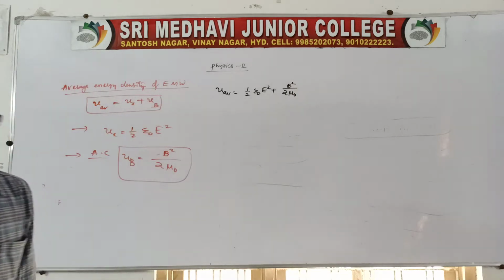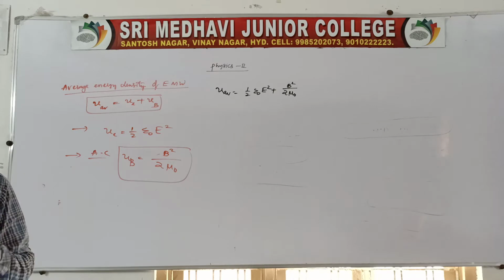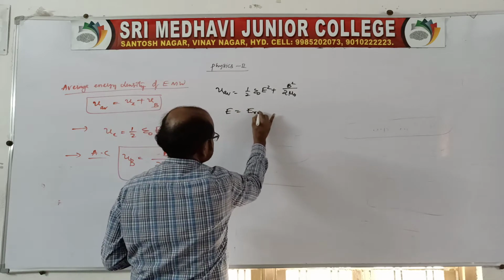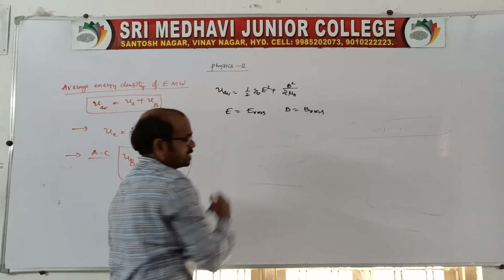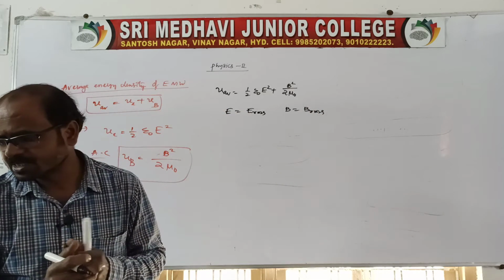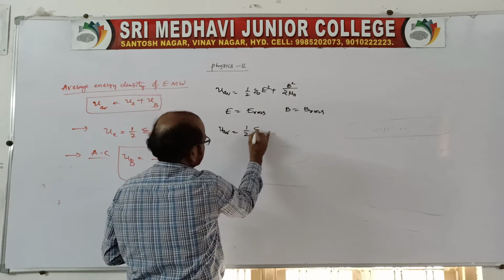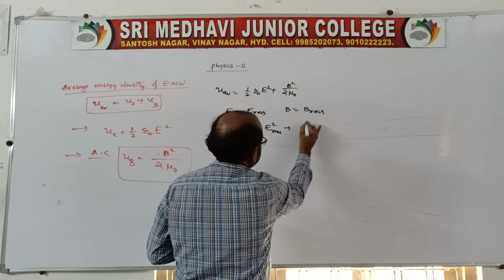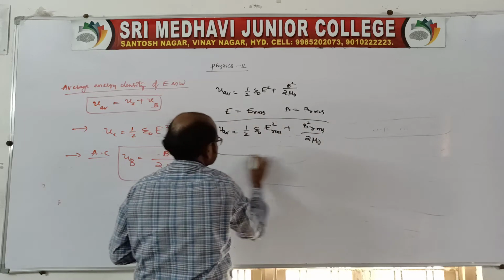Now we can replace E with ERMS and B with BRMS, the root mean square values. So U average is equal to 1 by 2 epsilon naught ERMS square plus BRMS square by 2 mu naught. Of course, this is also a right answer.